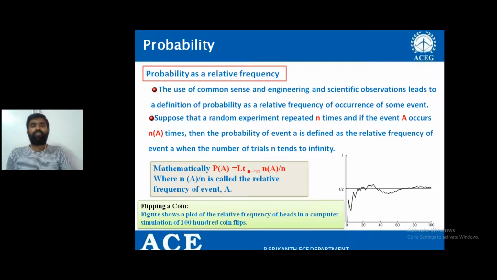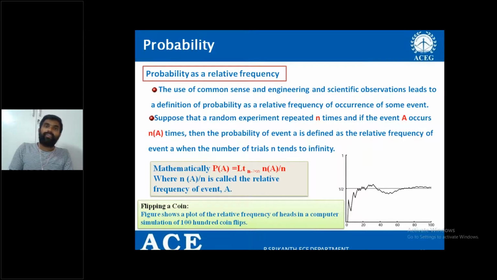Simple. For example, the flipping a coin experiment. In the flipping a coin experiment, how many possibilities do I have? I may get head or I may get tail. So I am just attempting to flip the coin. Can you expect the outcome, that is head or tail? How can you expect? You cannot. And how can you say there is a chance of getting head, a chance of getting tail by this much percentage, or a probability of getting head this much and tail this much?